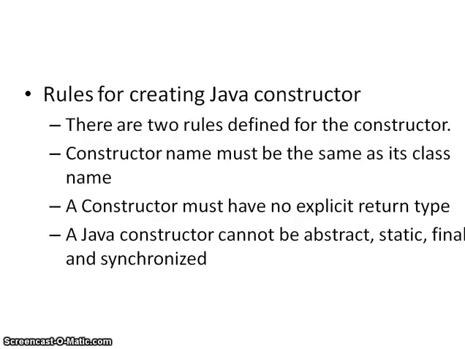So let's see what the rules are for creating Java constructors. There are two rules defined for the constructor in Java. The first one is the constructor name must be the same as its class name. The second one is a constructor must have no explicit return type. A Java constructor can be abstract, static, final and synchronized. Means this constructor can be declared as abstract, it can be declared as static and it can be declared as final.